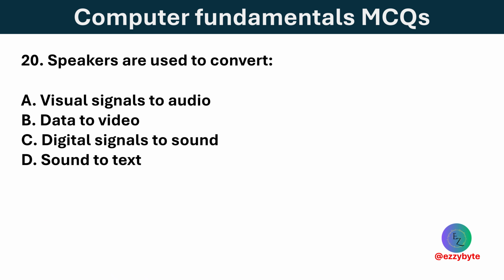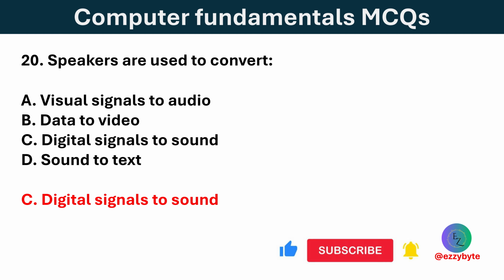Speakers are used to convert what? Options are visual signals to audio, data to video, digital signal to sound, and sound to text. Option C is correct. Speakers convert digital signals into audible sound outputs.